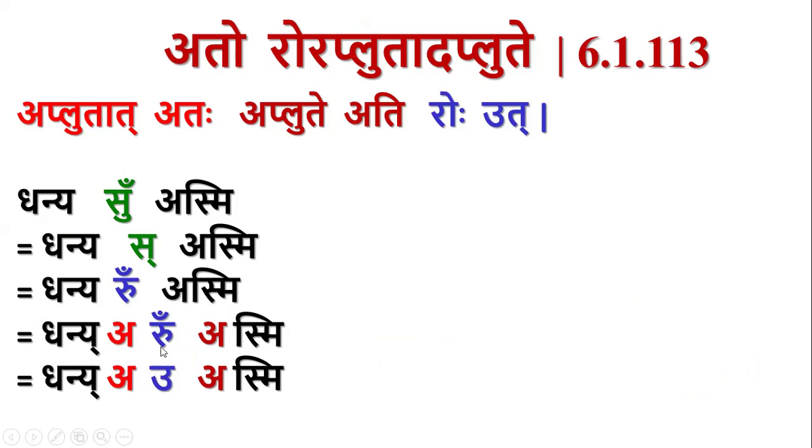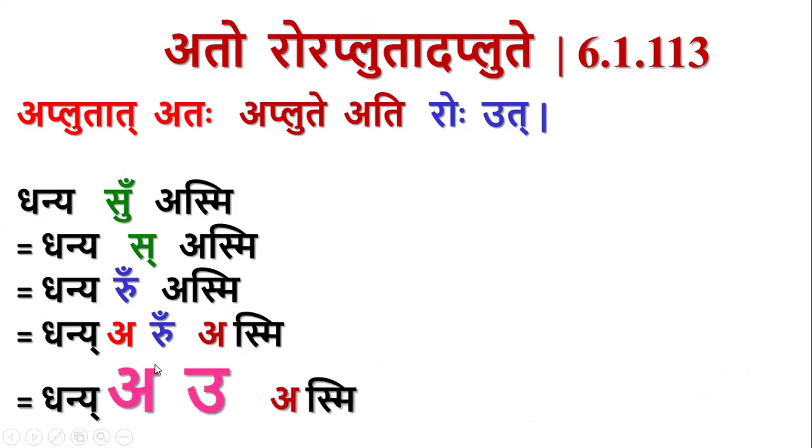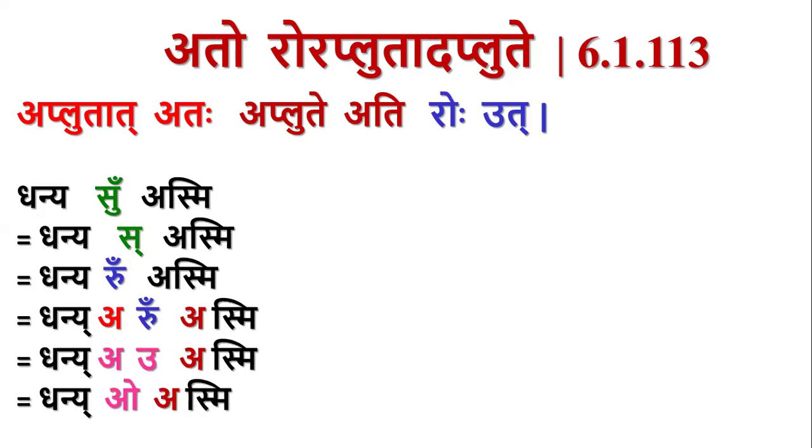So we have u, roho, ut, by this sutra atoro raplute. So ru will get converted into u. Now we have ru converted into u. We have akara followed by ukara. Once we apply atoro raplute, this sutra is anyway present in sapada saptadhyayi. This is not asiddha to ad gunaha. So ad gunaha is applicable here. A plus u, it becomes o. Now we have o plus a.